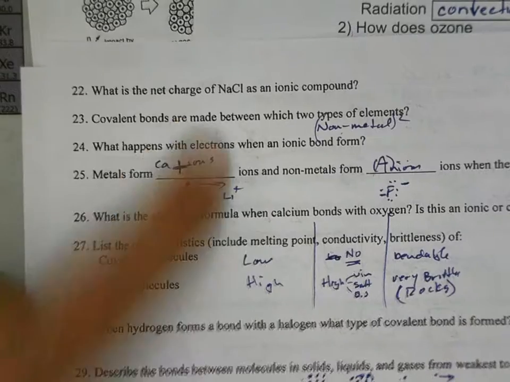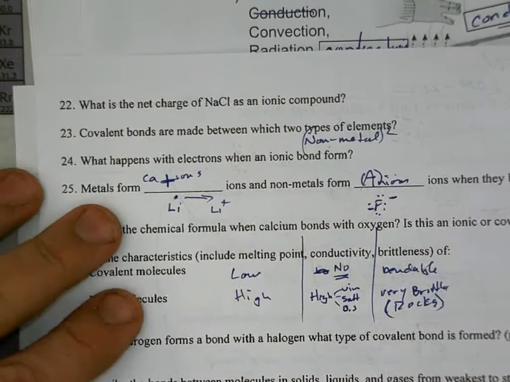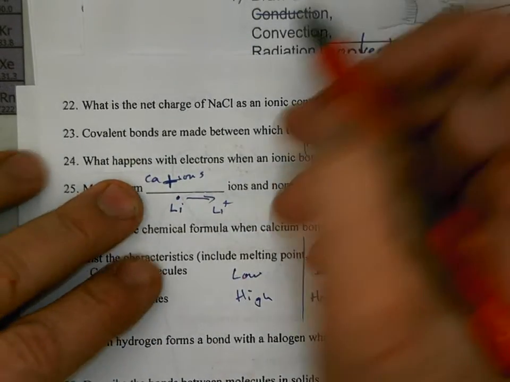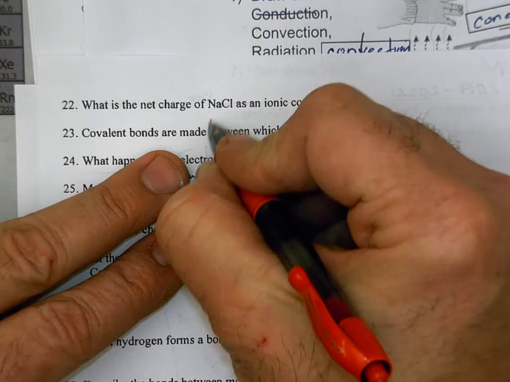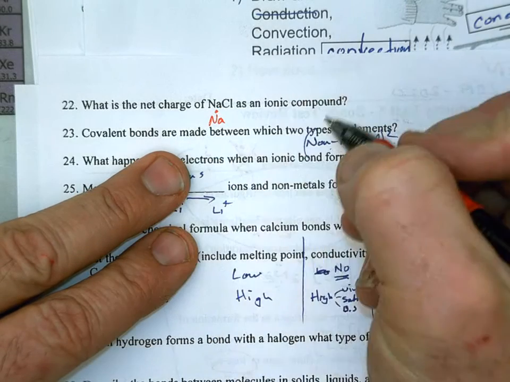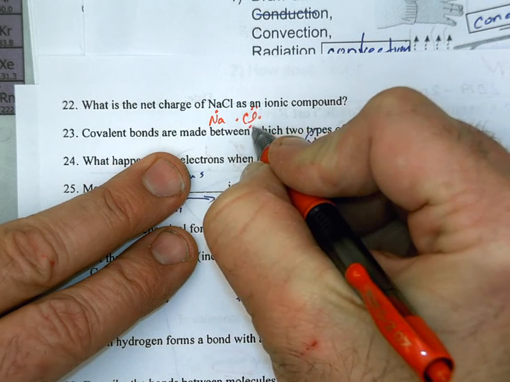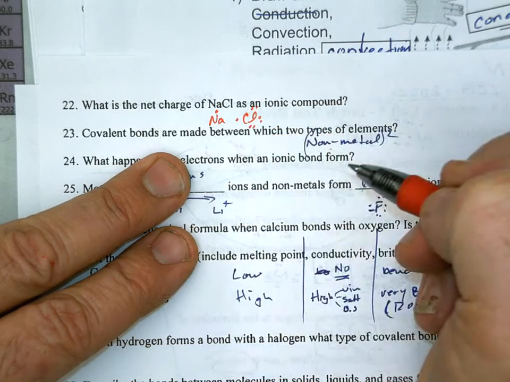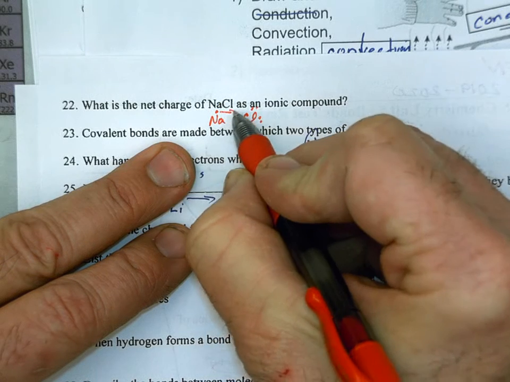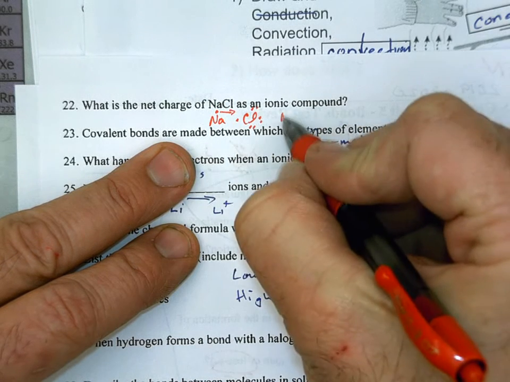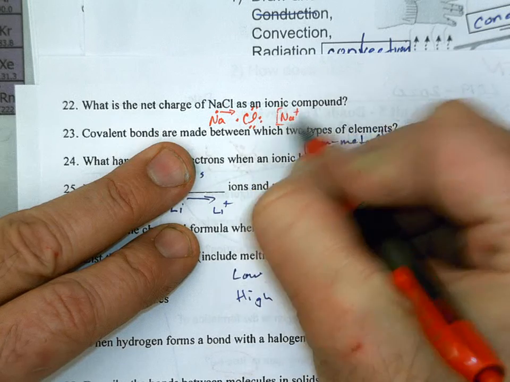22. What is the net charge on NaCl as an ionic compound? Okay, draw the Lewis structures. Na, sodium's in group 1 of the periodic table. Chlorine is in group 17, or the old group 7. So 7 valence electrons. Sodium throws away its electron. It becomes Na+ ion.